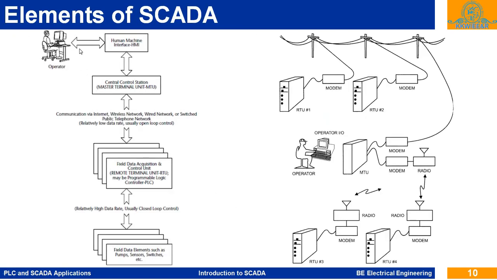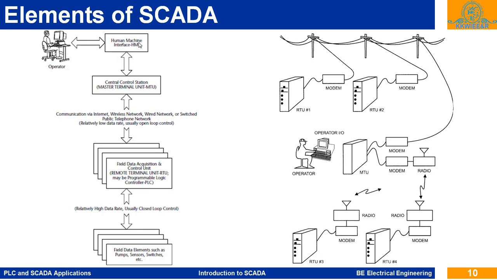Now we will see the elements of SCADA, or the block diagram of the SCADA system. The figure shows various blocks or elements. There is an operator, a display, keyboard, printer, mouse, or touch screens at this operator location.